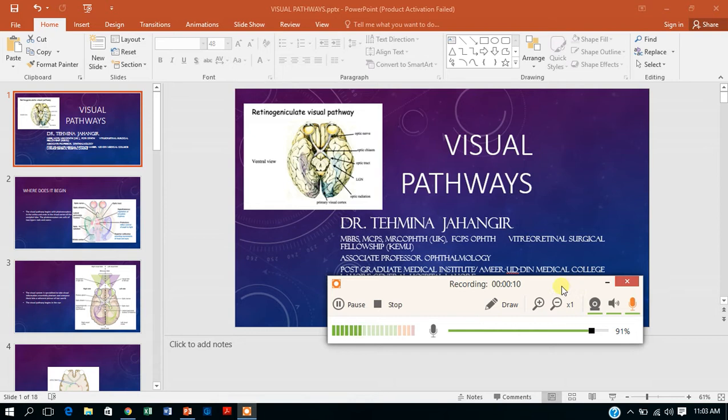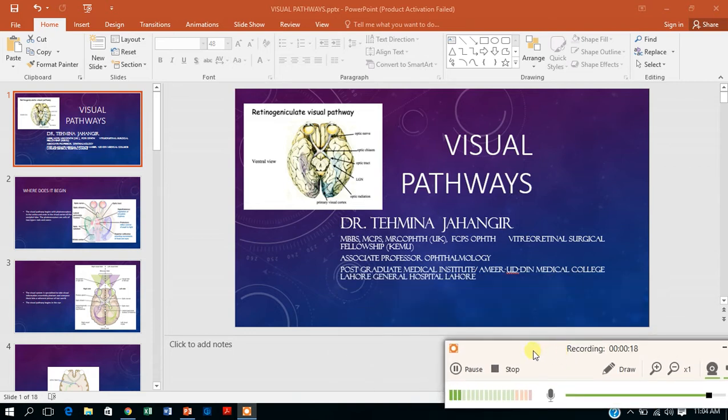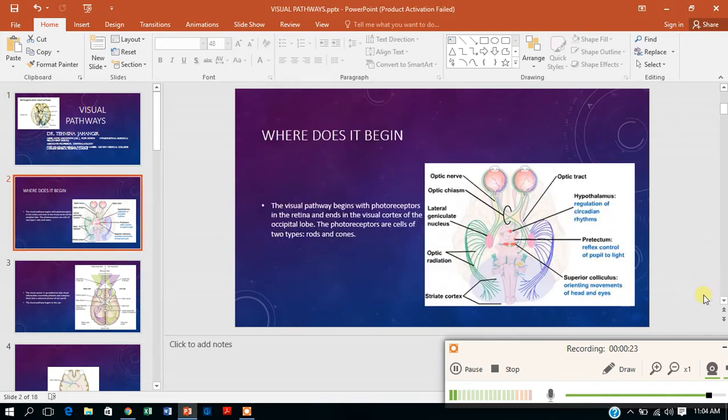And today I'll be taking you through the pathways of vision. Now, as we all know, in the visual pathways, first the light enters the eye through the cornea, is refracted through the cornea and the lens, and travels through the vitreous cavity to reach the inner coat of the eye, where there are lots of photoreceptors. These photoreceptors are of two types. They are known as the rods and the cones.